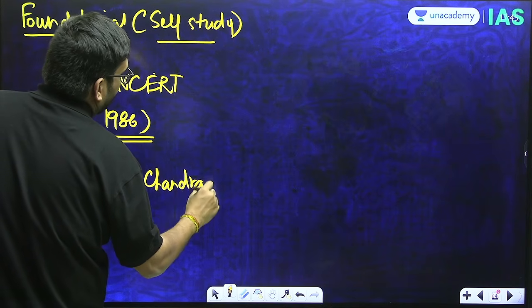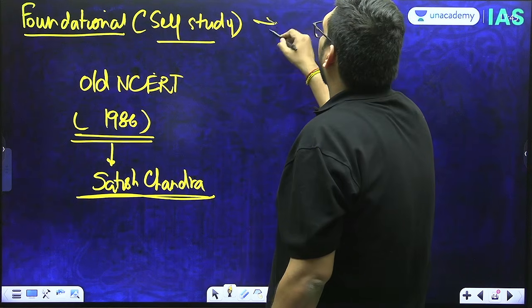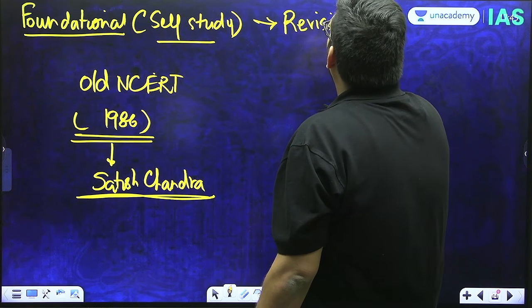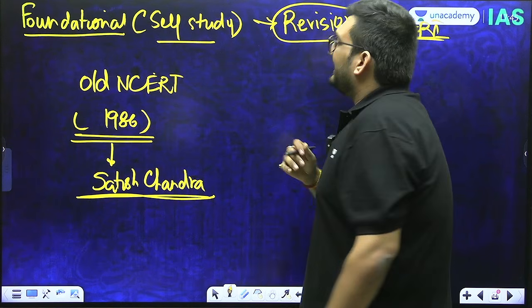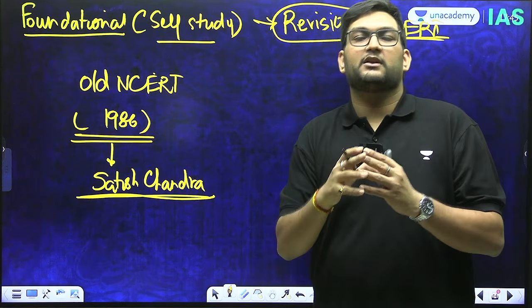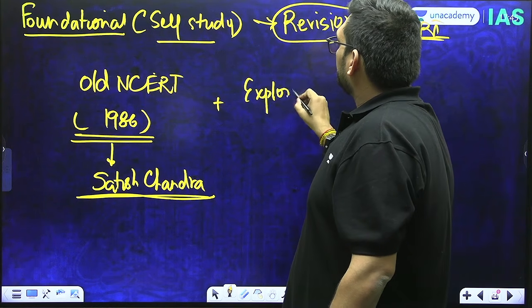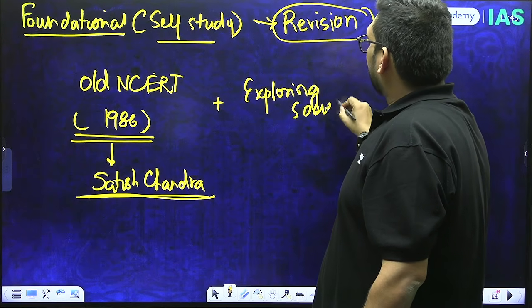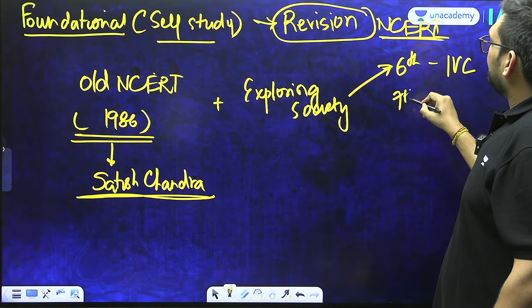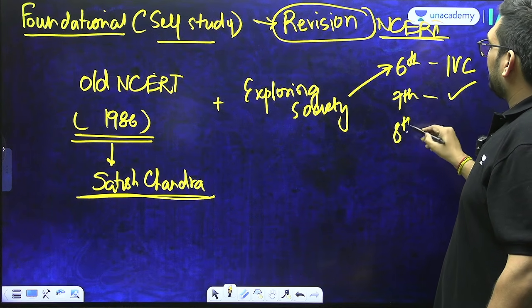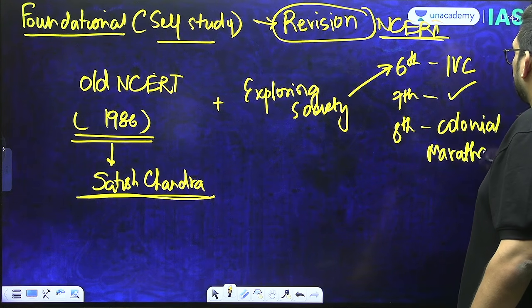Though you will struggle if you have no context, but still, what I mostly like and refer to my students is that revision should always be from NCERTs, not learning, because that tends to give you a certain distorted picture, or it becomes very heavy to understand. Plus, I would say that this Exploring Society book which has come through, you read the 6th, you read the IVC chapter, read 7th class, all the chapters, and in 8th class, you read colonial history and Marathas. It will be very good for you. Generally will create a good understanding.